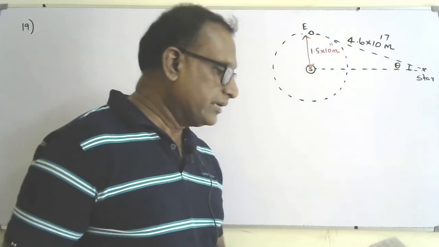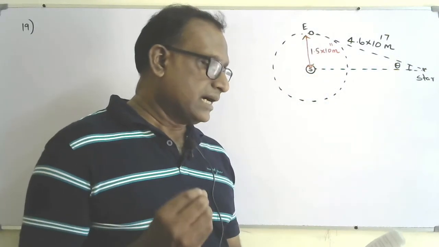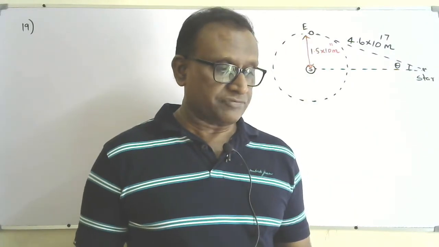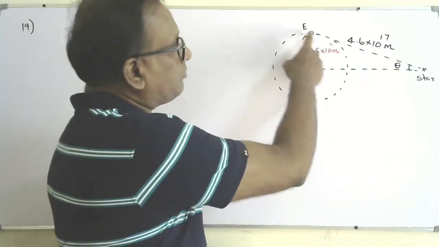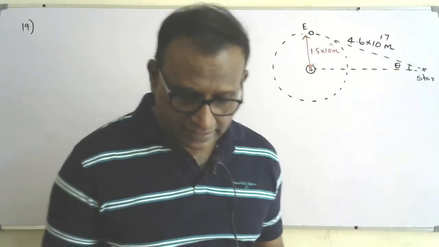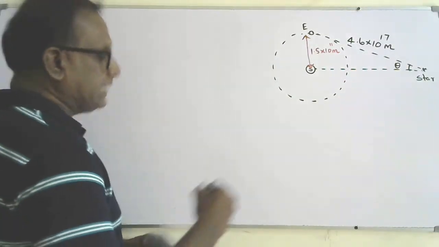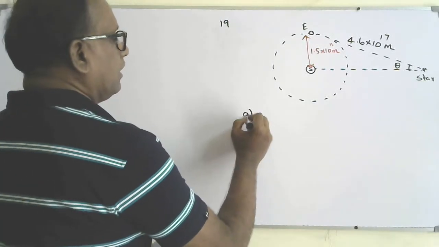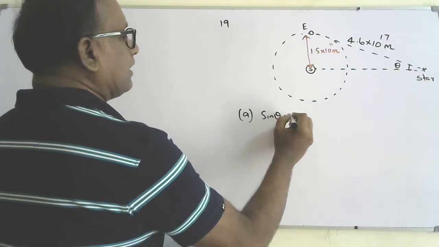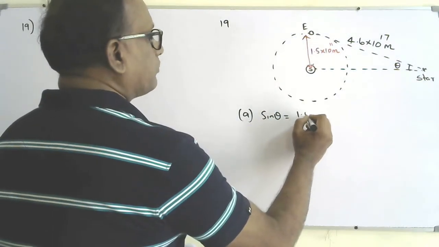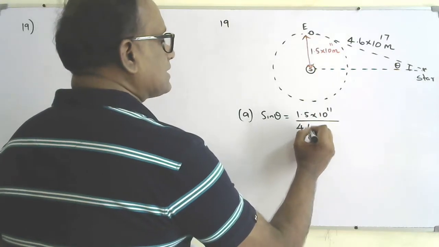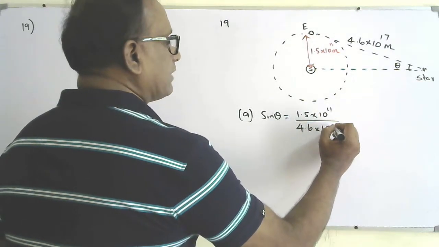The given data: the distance from the Earth to the Sun is 1.5 × 10^11, and the distance of a star, alpha Cepheid, is 4.6 × 10^17 from the Earth. I need to find the angle theta. This is question 19a. I can say sine theta equals opposite, that is 1.5 × 10^11 divided by 4.6 × 10^17.